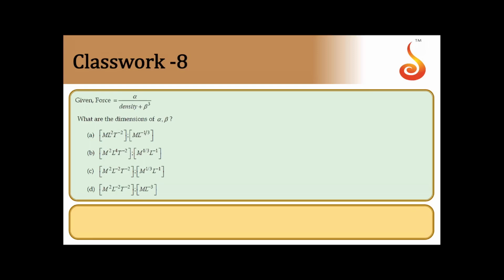Given force is equal to alpha divided by density plus beta cube, what are the dimensions of alpha and beta? First thing, in force equal to alpha divided by density plus beta cube, the dimensions of beta cube should be equal to the dimensions of density. Density plus density gives another density.